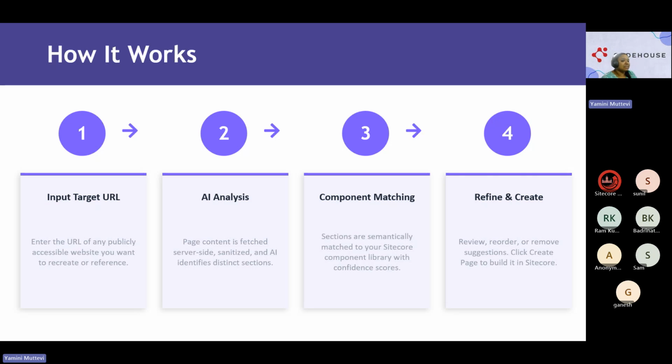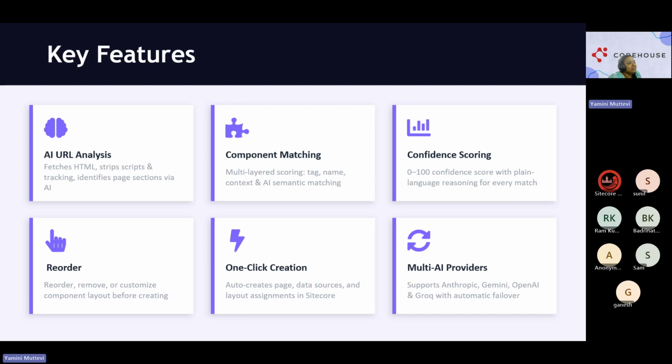And the fourth step is creation. After refining, we can create it. Next key features would be, in this there are six important key features. What I would say is, first is AI URL analysis. Now, why is it mainly important? Because I said this is the AI powered, enabled smart pages, right? So why is it smart?